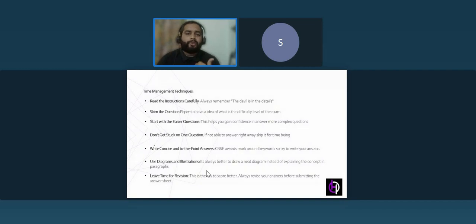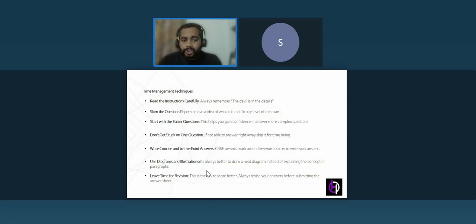Now, time management. If you read the question paper carefully, you will be able to know. Always write the answers that you know first. When you know how many questions you know, set a time in your mind that you will complete all these answers in this much time. Then come to the questions which you know partially. Then go to the questions for which you don't know anything but know some words. Try to illustrate your answer with whatever you know for that question.